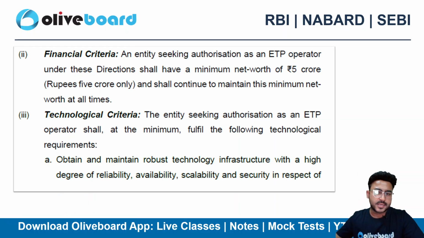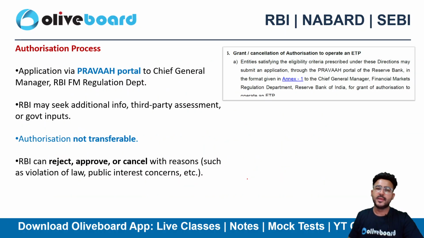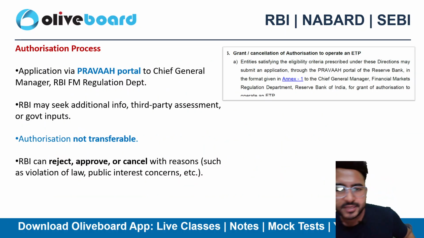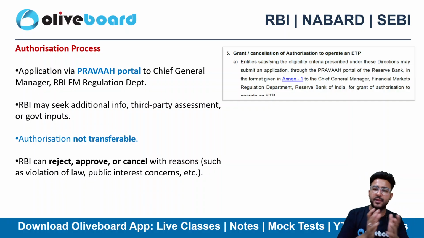Then there is the financial criteria, 5 crore rupees, right? That should be the minimum net worth. Technology criteria, you need to have a robust technology, high degree of reliability, availability and scalability, right? We won't be reading into each and every process oriented part because that's not important for your examination. It will just stretch the video, not the crux of the video, right?